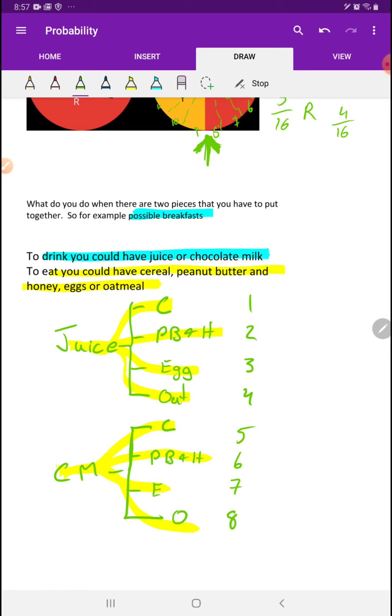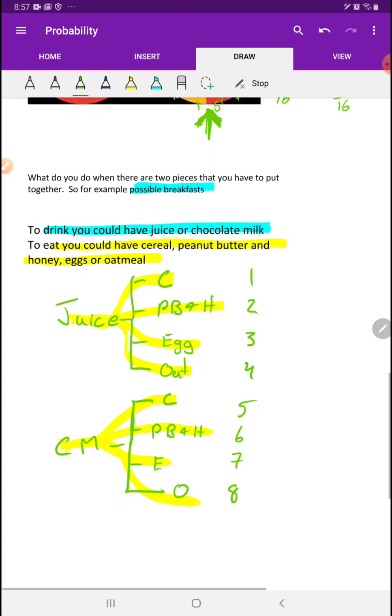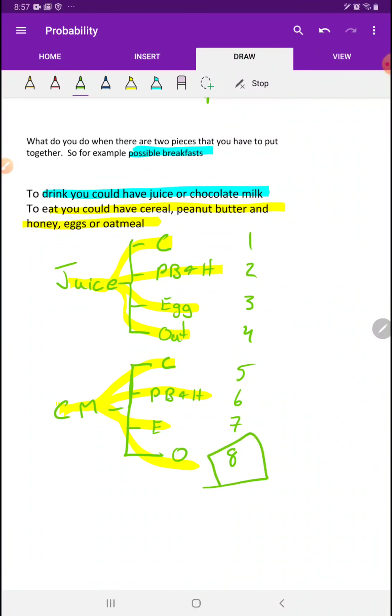Those are how many combinations you have. This is a direct question you have from your book, so pay attention. How many possible combinations do you have? There are 8 possible combinations. You can do any of these. So you can have juice with all of the options. You can have chocolate milk with all of the options. You have to account for every single option.